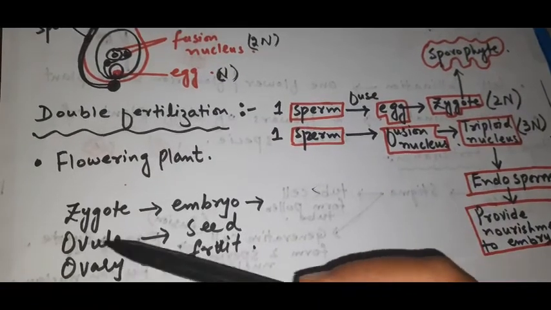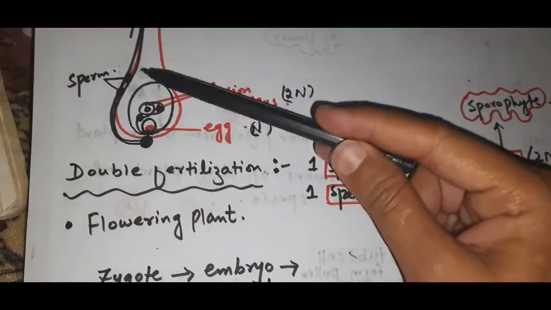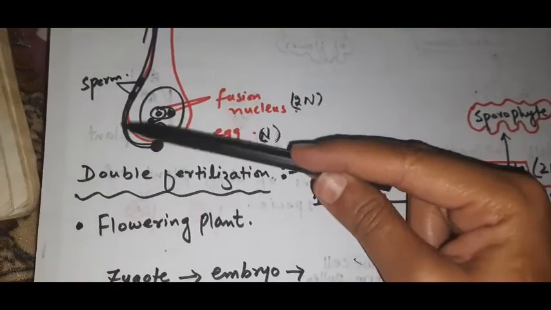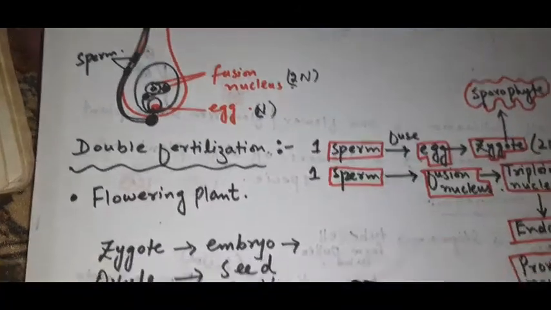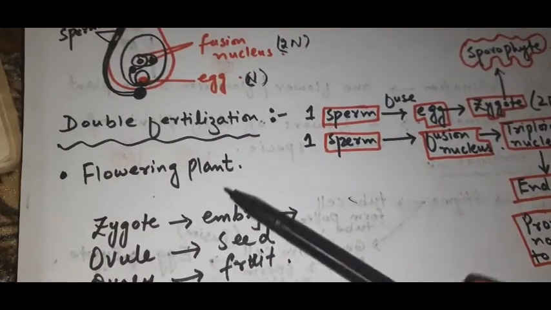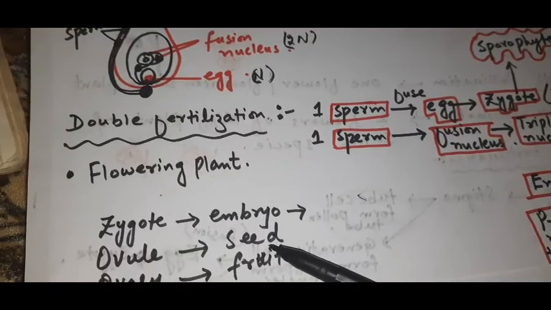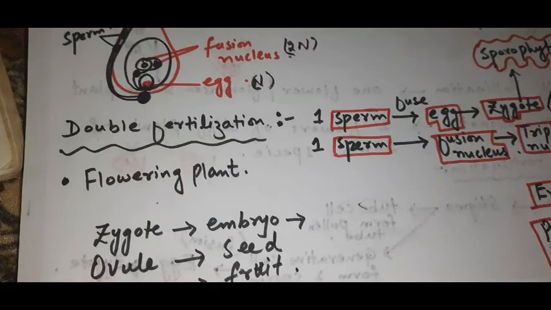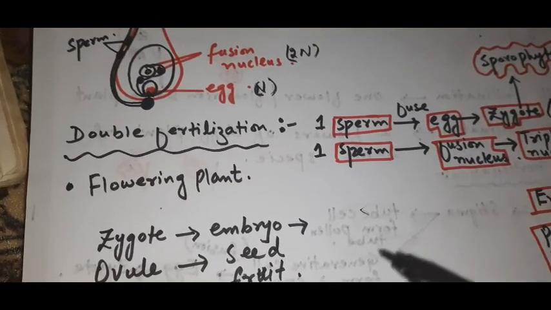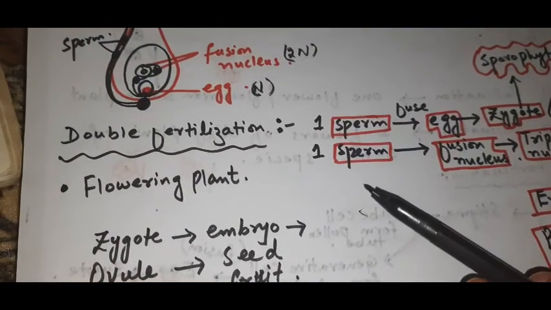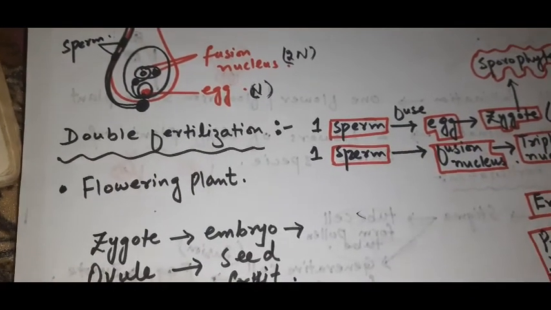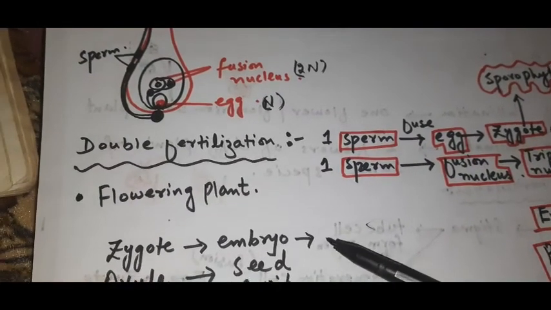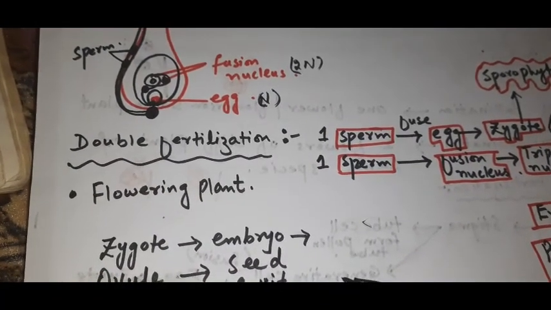The ovary wall, which is outside, will later on convert into fruit and the ovule becomes the seed. When the seed becomes mature, it is dispersed, right? And when it gets suitable conditions, the embryo develops into a new plant, which is the sporophyte of the next generation.